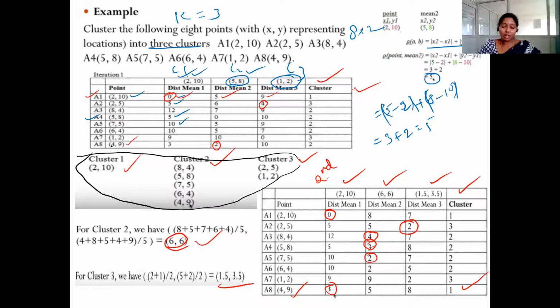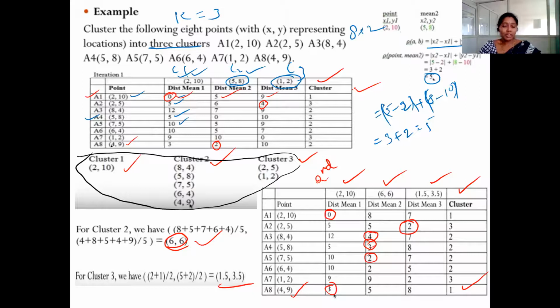This process is repeated until we get the same mean as previous, either same mean or same cluster. I think both are same. We can go with any of them.